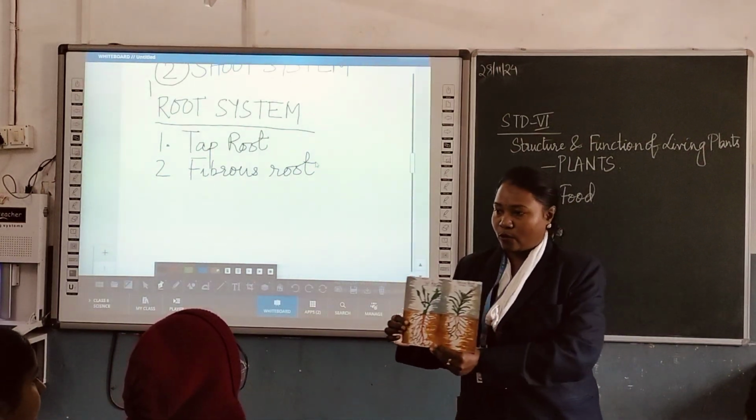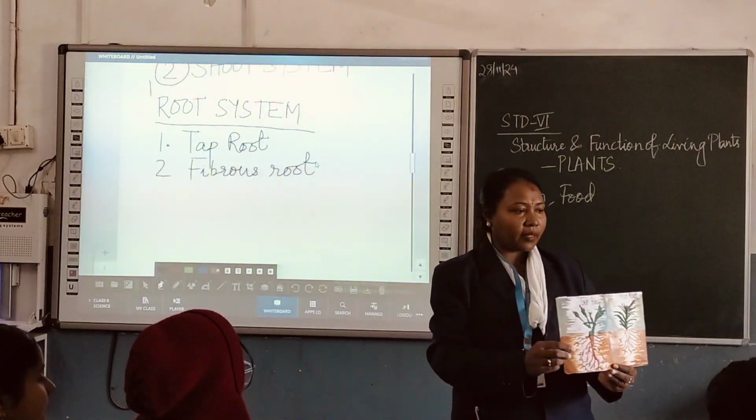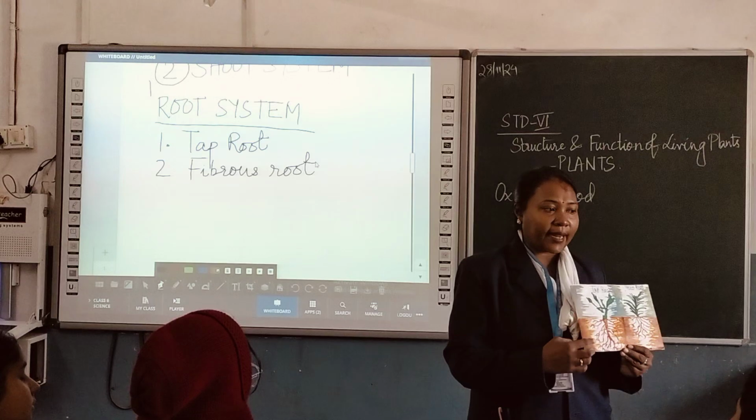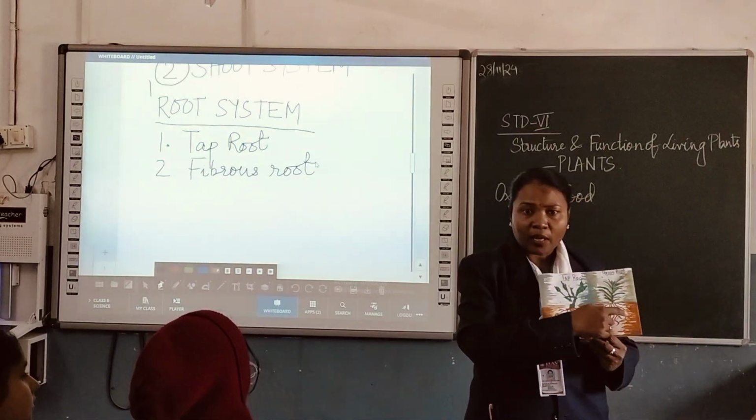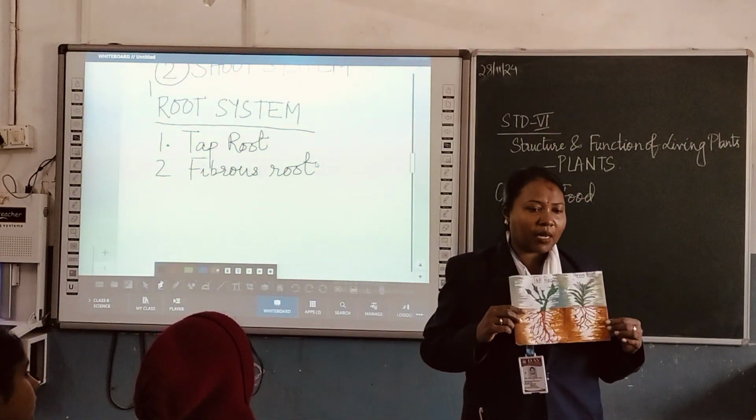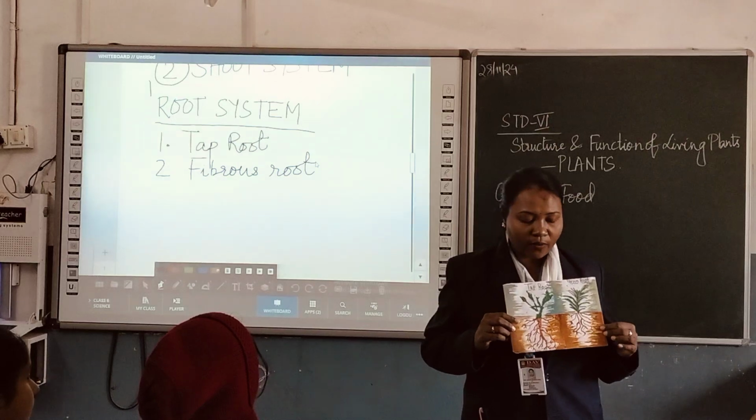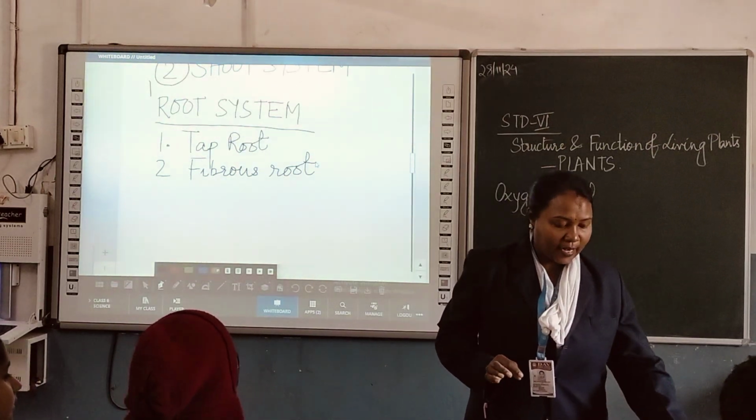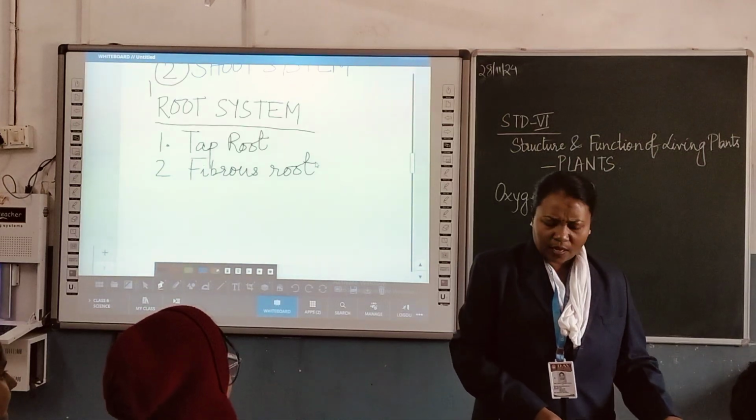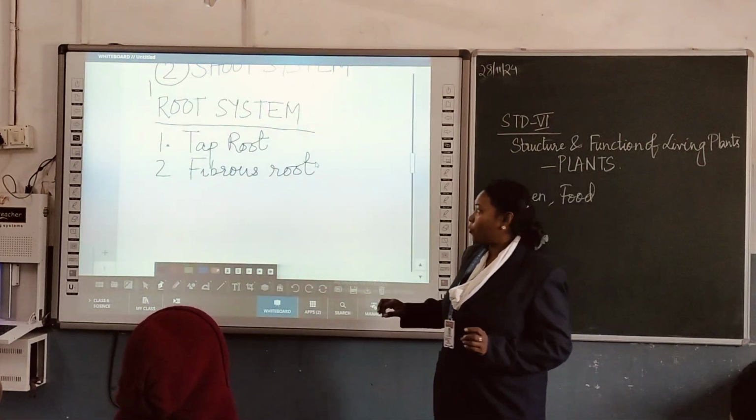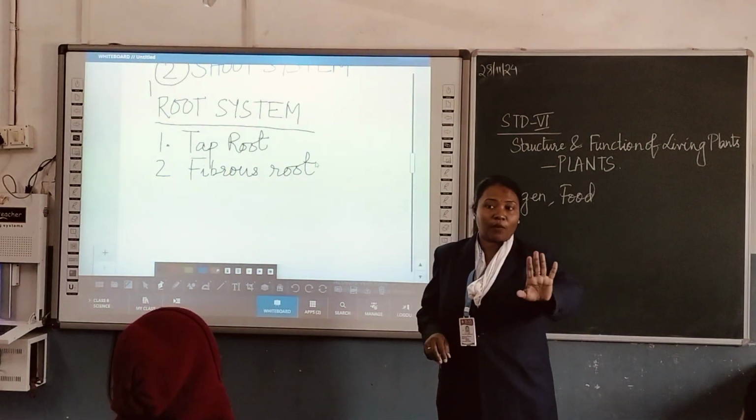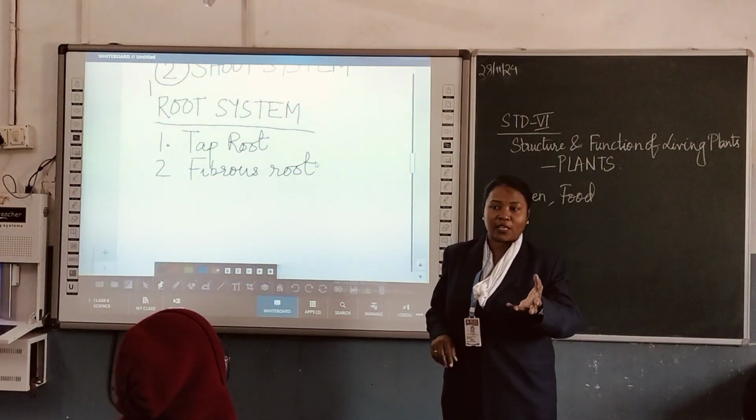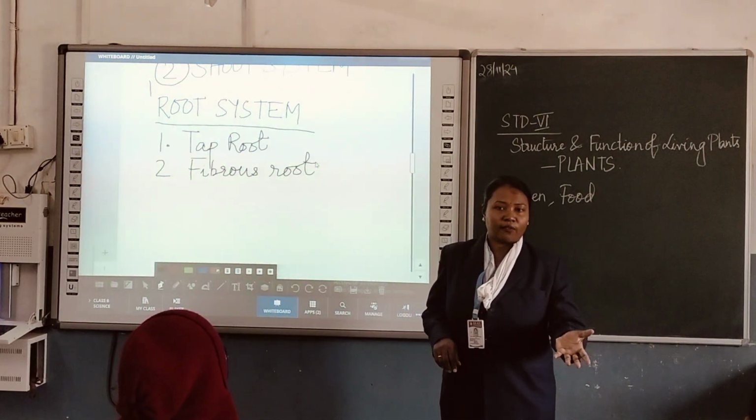Taproot is very thick, you can see. It has so many secondary roots besides that. Whereas in a fibrous root, there are so many roots all looking similar to each other. So whenever you see the roots, with this you can get an idea. Can you give a very simple example of a taproot, except the names of the things that I have mentioned right now in the class, that you use in your daily life?